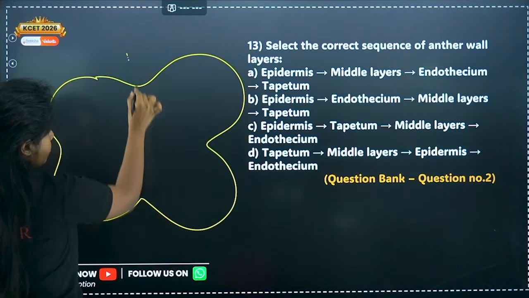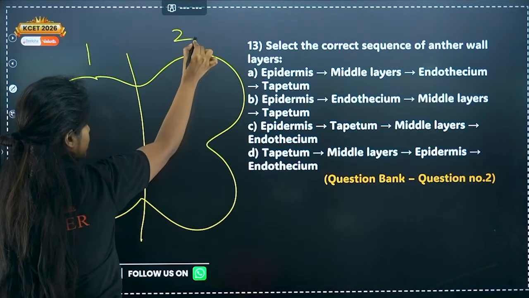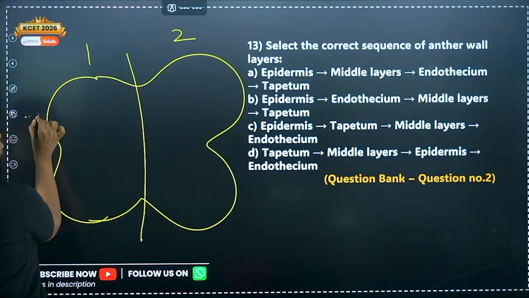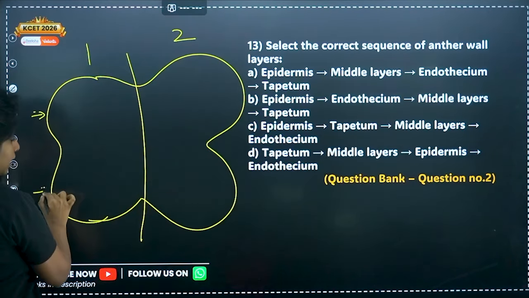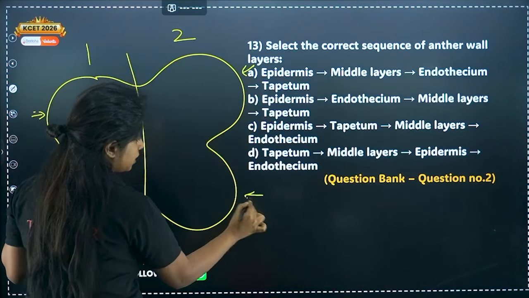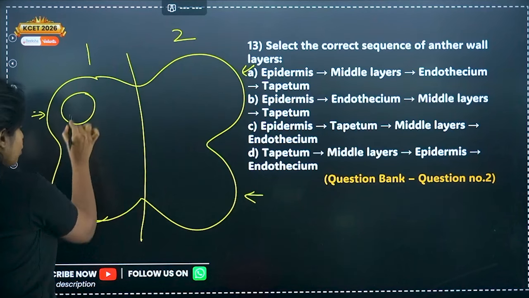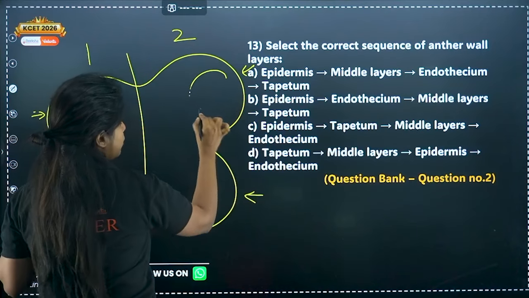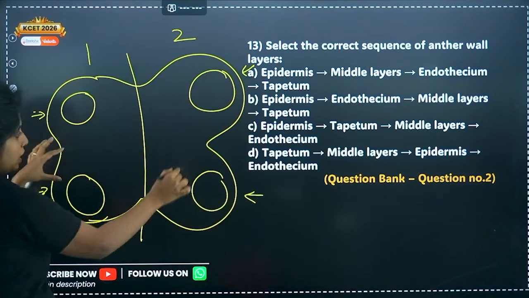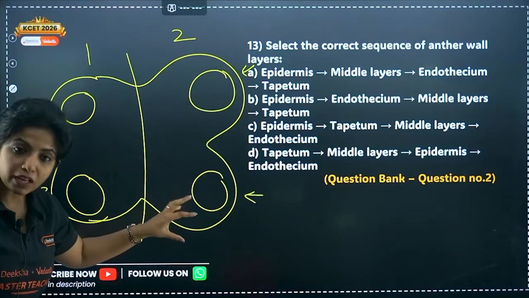So it has two lobes. This is one lobe and this is the second lobe. And each lobe, my dear children, has two theca. This is one theca, second theca, third theca and fourth theca. Okay. Now over here, in one corner, you will have the microsporangium.